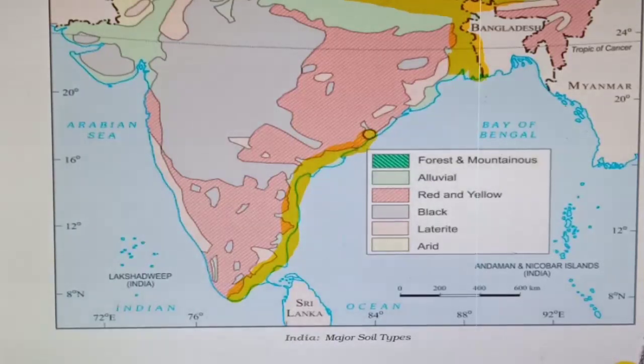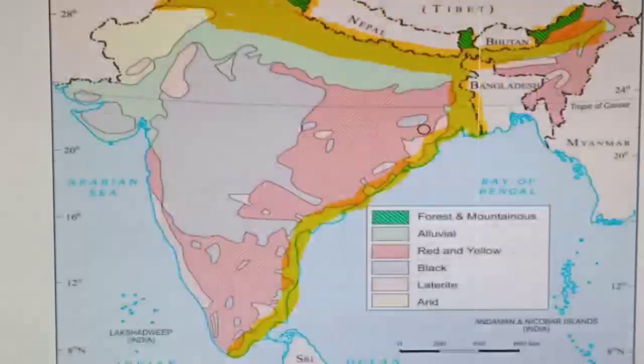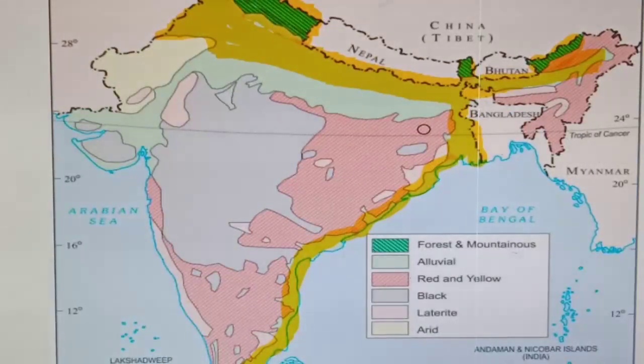So what are they carrying? They are carrying the alluvial soil and depositing it at the coastal area. These areas are Haryana, Punjab, UP, West Bengal, Bihar, and the eastern coast of India.